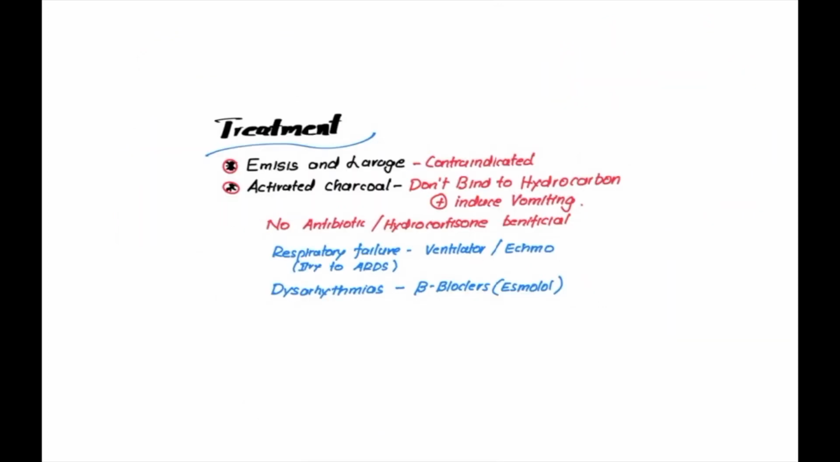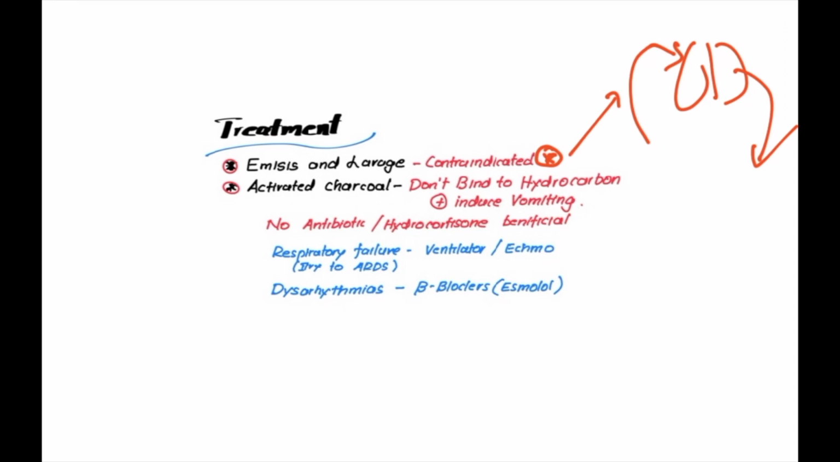So, how do we treat this hydrocarbon toxicity? Emesis and lavage are contraindicated. You should not do them. Once you do the lavage and induce emesis, it can again enter the respiratory system, causing pneumonitis, and again enter into systemic toxicity. So we are not treating the patient, we are complicating the patient. Activated charcoal, no use. It will not bind to these hydrocarbons. Inducing vomiting, again useless. And no antibiotic or hydrocortisone is beneficial as well.